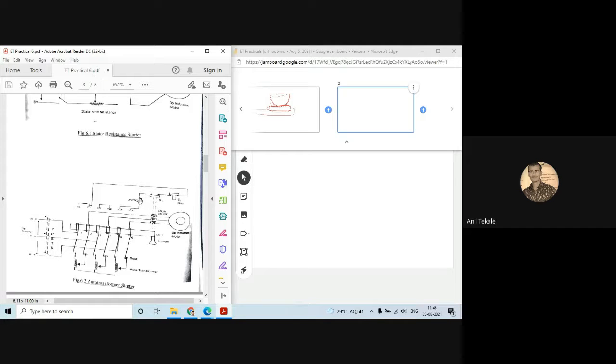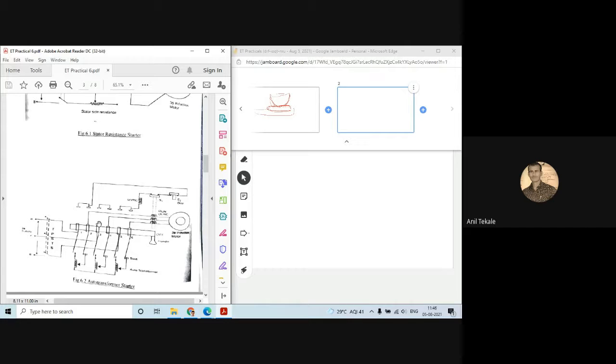So you can see here in the auto transformer starter, that starter is suitable for the star as well as delta connected motor. So what is that star delta connected motor? I will show you next. But in that method, what happens? The starting current has to be limited with the help of a three-phase auto transformer.